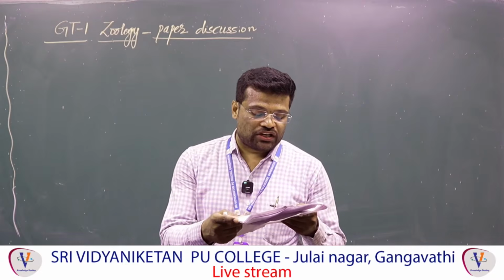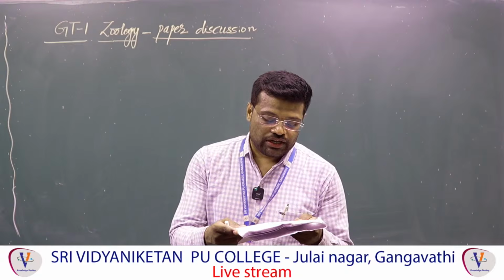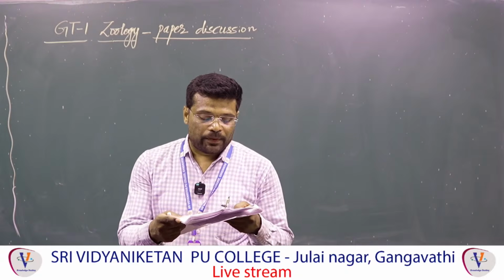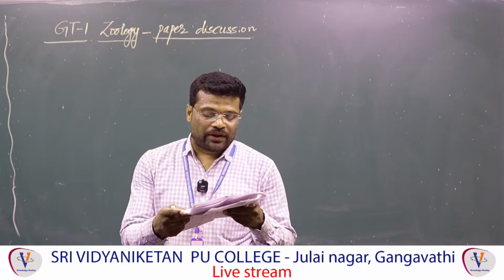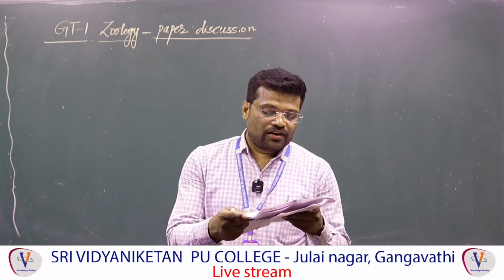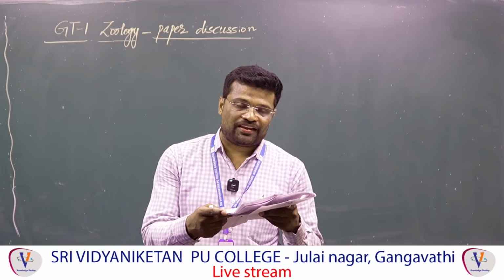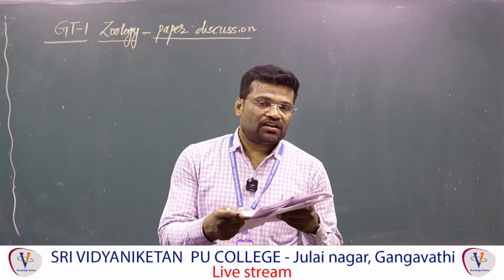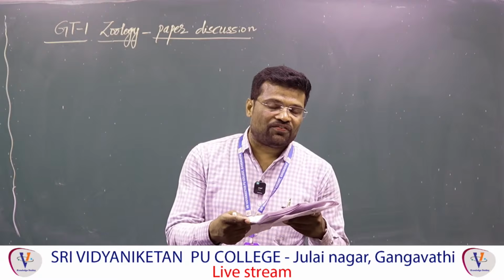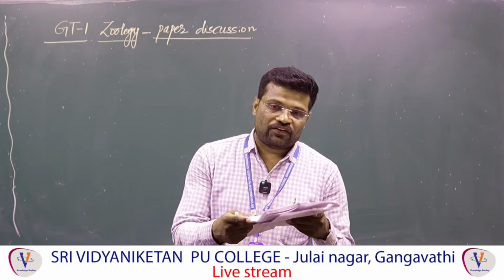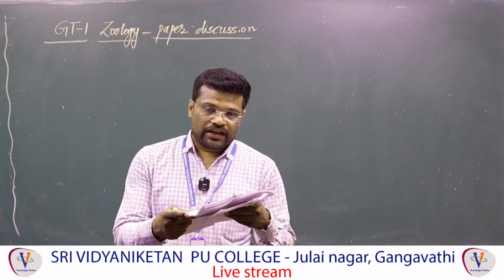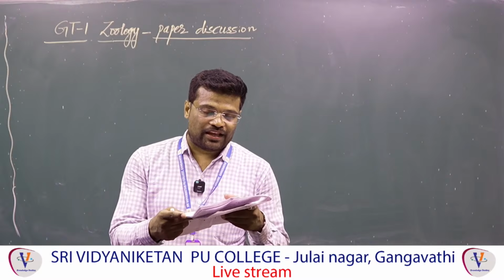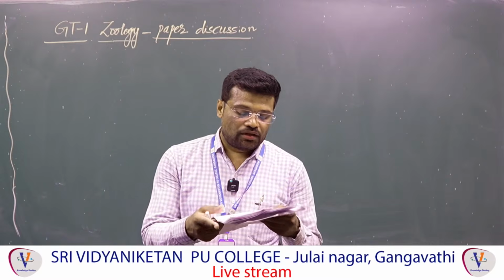Spongilla, common name of Spongilla is freshwater sponge. So A4. B, Meandrina, common name is brain coral. B3. C, Adamsia, common name is sea anemone. C2. And D, Ctenoplana. Ctenoplana is a kind of sea walnut. So D1. Option 2 is correct: A4, B3, C2 and D1.